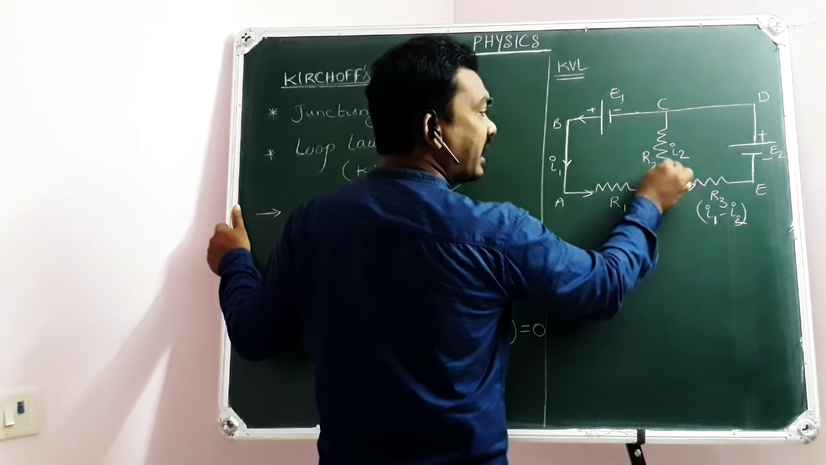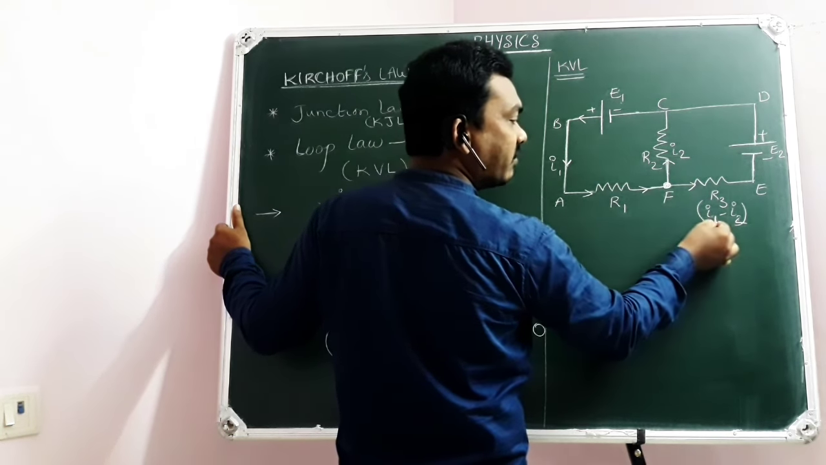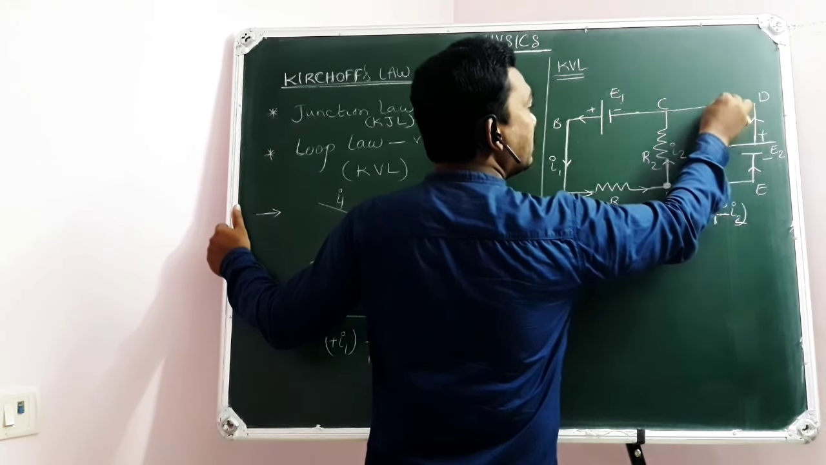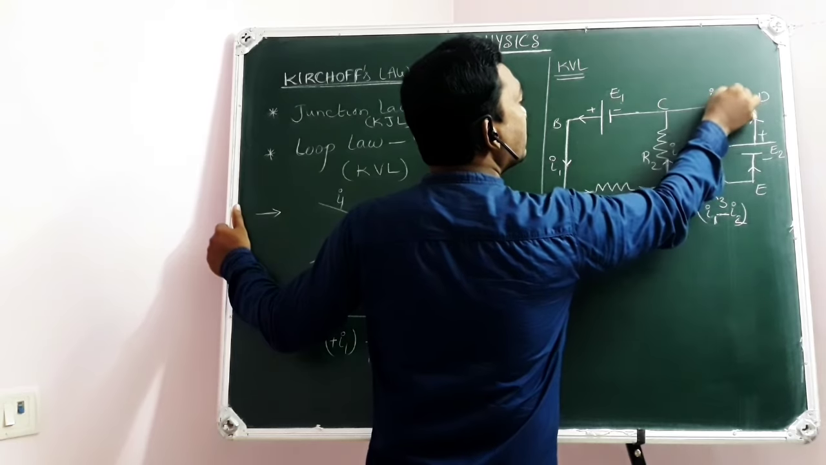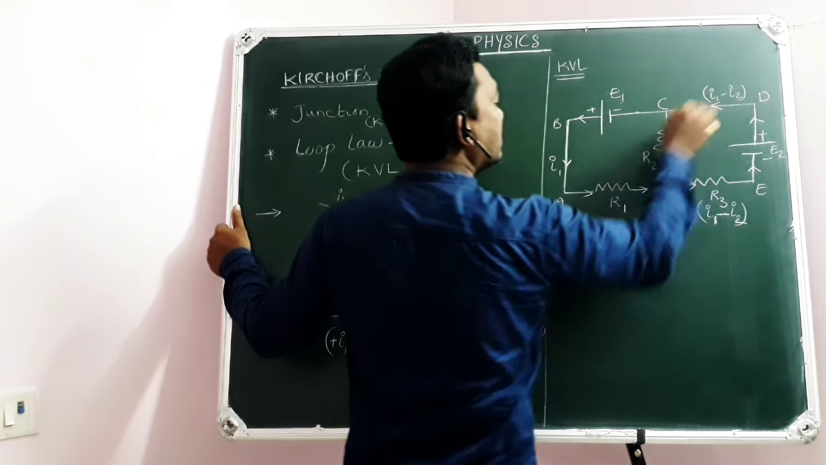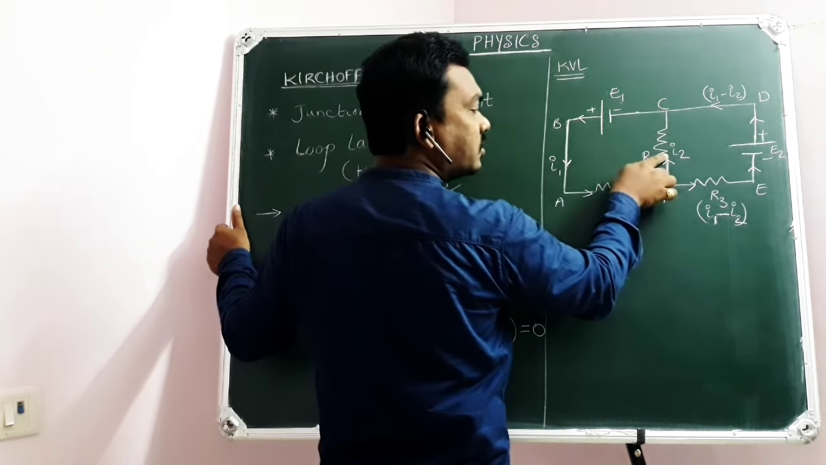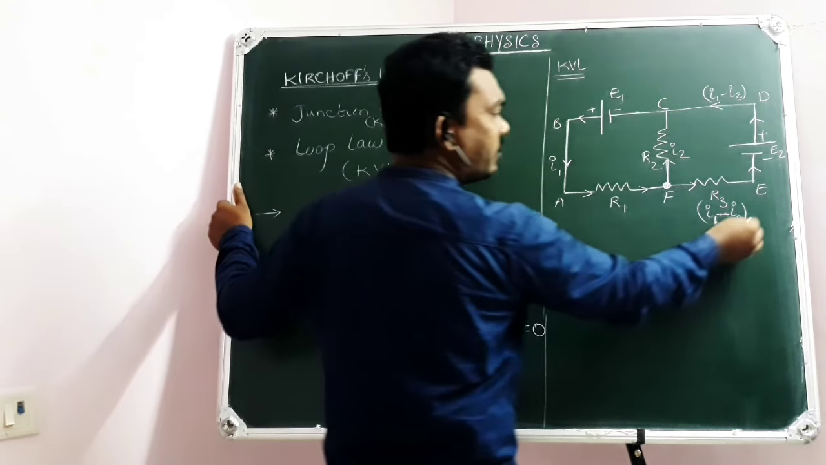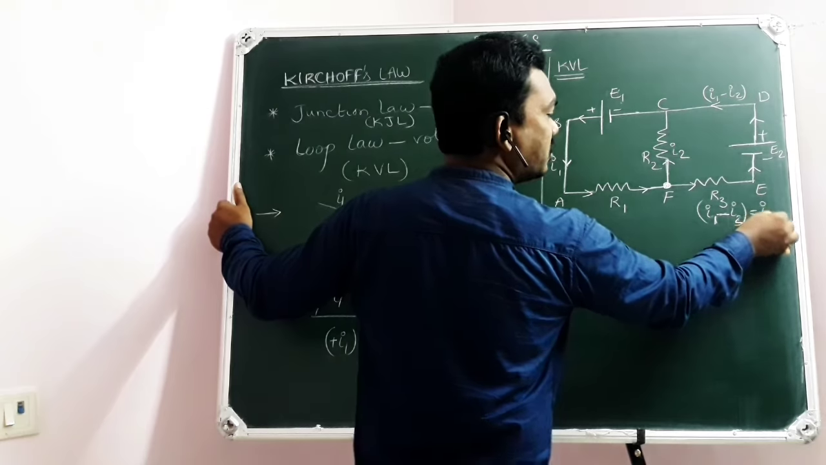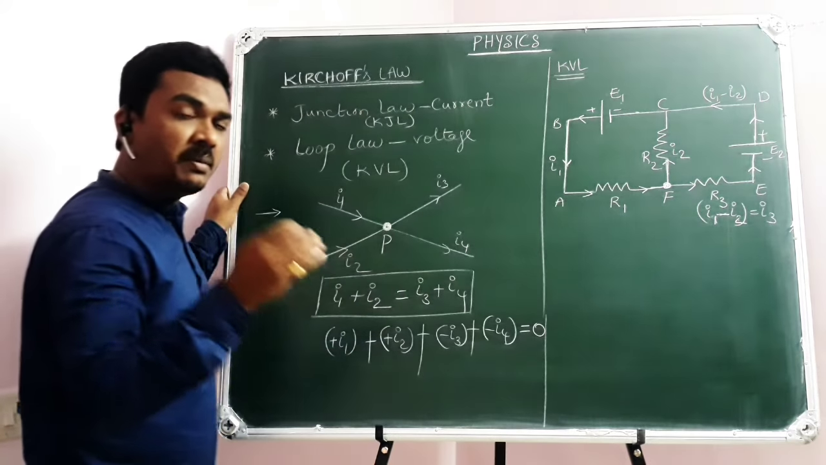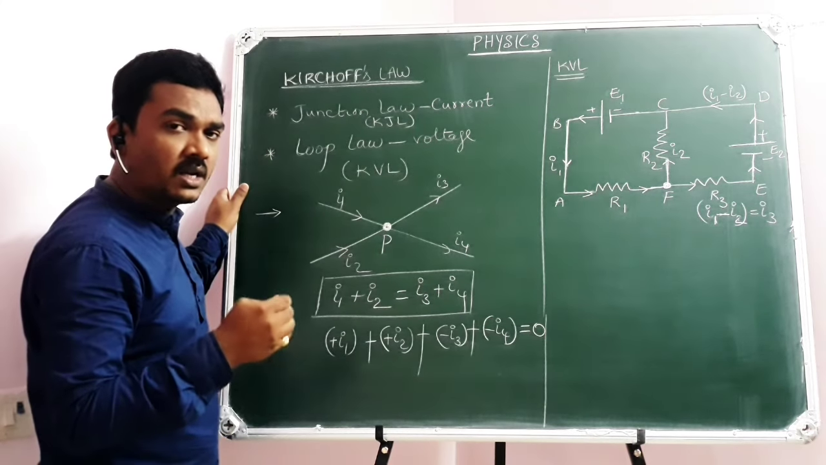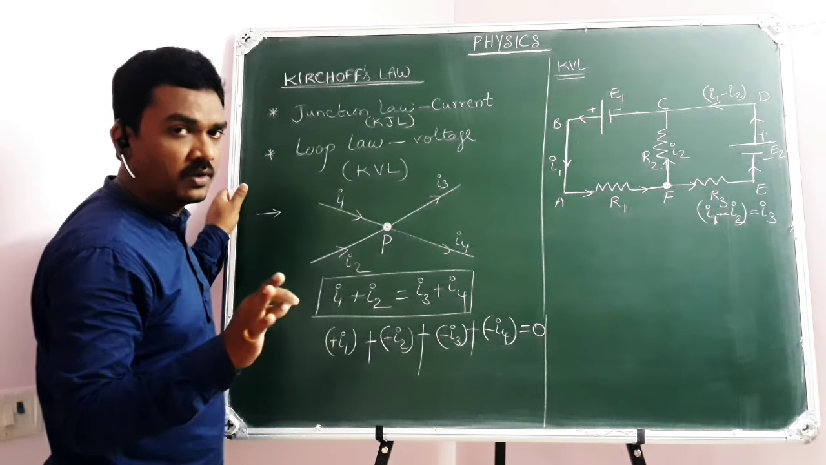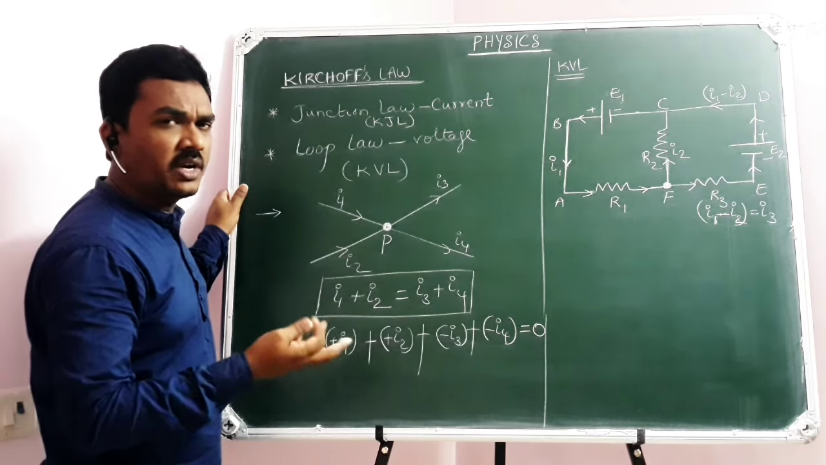So in this path, I2 is traveling, and in this path, I1 minus I2 is traveling. Junction law of currents: I1 equals I2 plus I3. But this is I2, so the other should be I1 minus I2. Of course, if you want, you can suppose I3. There is no issue. But to reduce the number of variables in the mathematical equations, we don't go for I3. We write it as I1 minus I2 for convenience. If you wish, you can write it as I3.